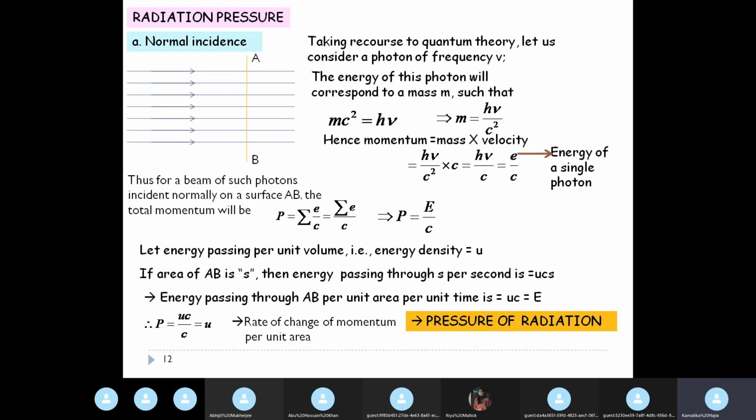Because photons are incident and photons possess a certain momentum, and if you calculate the rate of change of momentum of the photons that are incident normally on the surface, we get a value which comes out to be the same as the energy density u. Therefore, this is the pressure of radiation when we are considering normal incidence. So pressure of radiation is equal to energy density. This was given by Maxwell again.